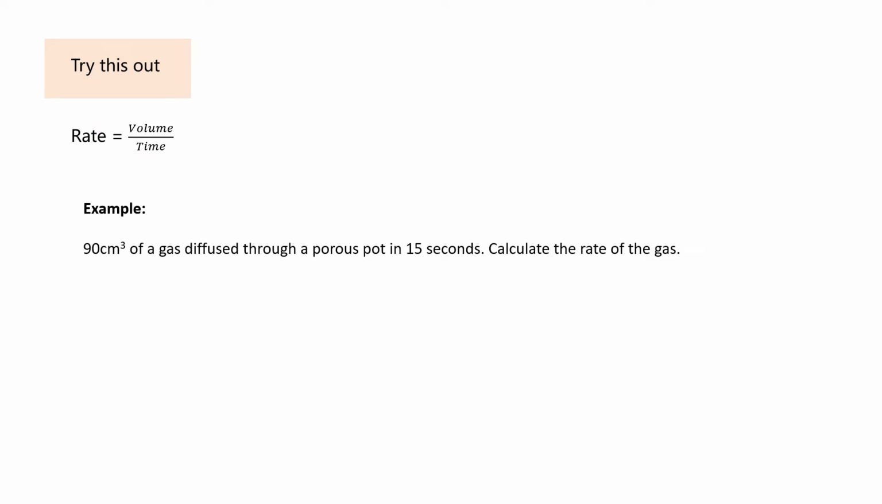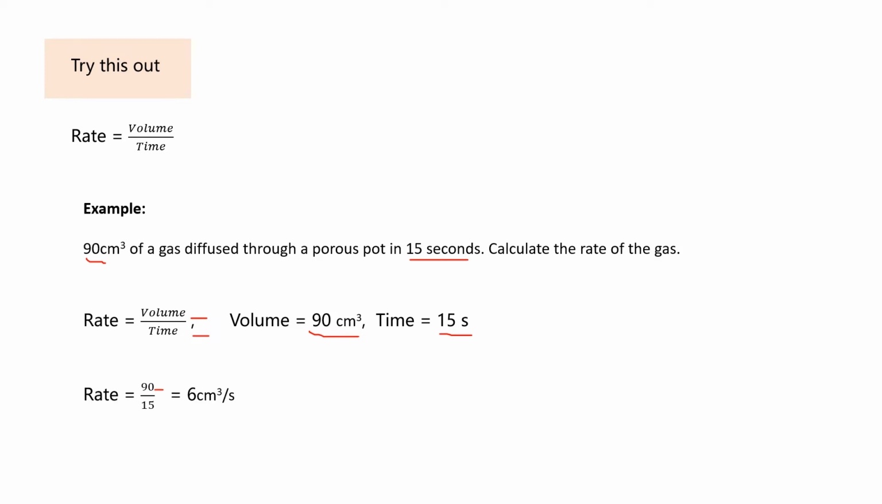So I want you to try this out. 90 cm³ of a gas diffused through a porous spot in 15 seconds. What is the rate of the gas? Okay, I assume you're done with it now. So rate is equal to volume over time again. The volume is 90 cm³. The time is 15 seconds. Very good. So that's going to be rate equals 90 over 15 to give us 6 cm³ per second. That means in 1 second, 6 cm³ of the gas travels. That's how fast the diffusion is.